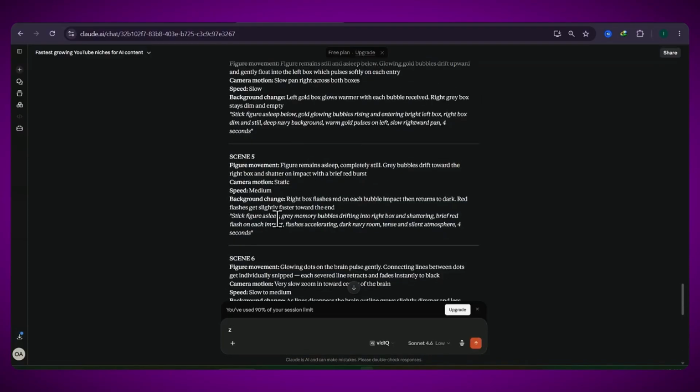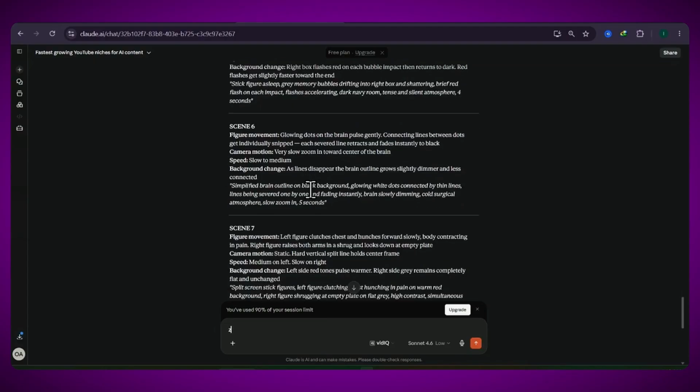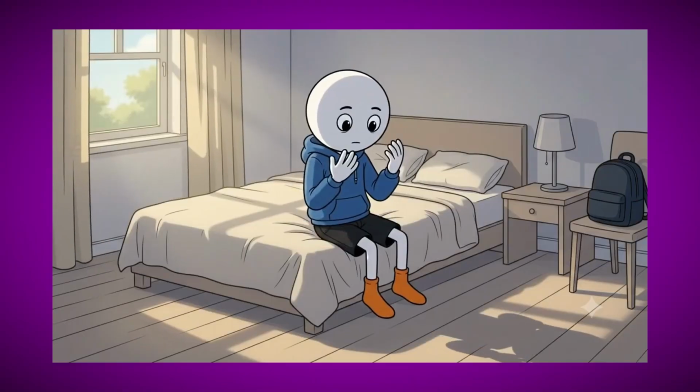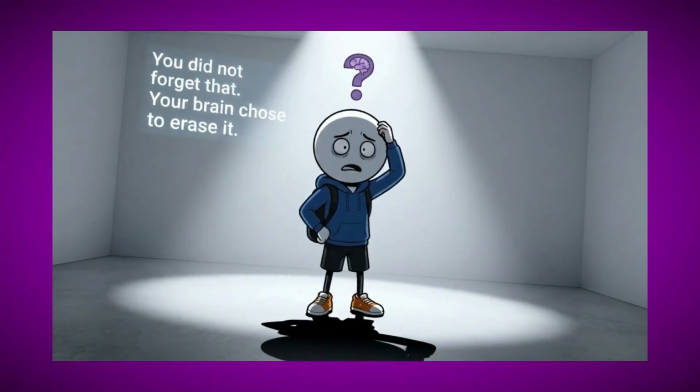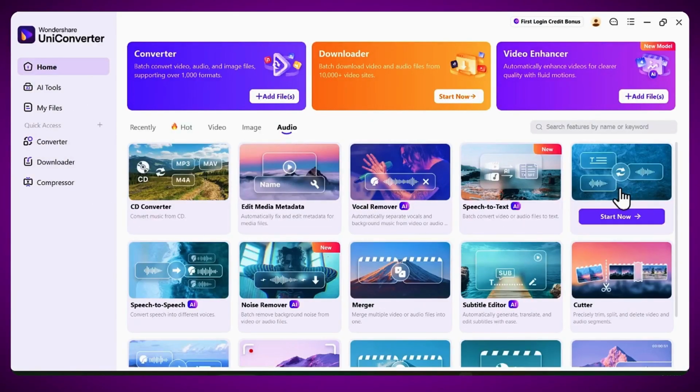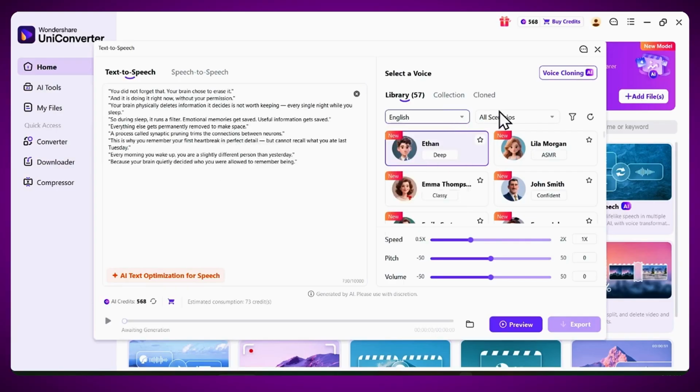At this point, everything looks like it's coming together, but it's actually nowhere near ready to upload. The animation still needs a voice. A few scenes have unwanted objects and watermarks. There's no thumbnail yet, and adding subtitles manually would take forever. Instead of bouncing between 5 different apps, this is where I move everything into Wondershare Uniconverter.